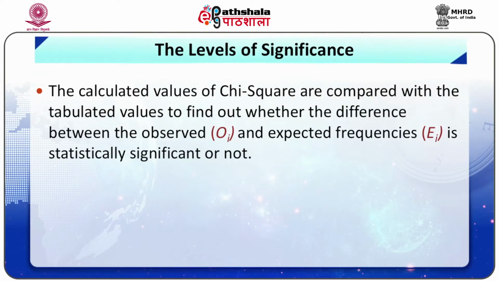Next is the level of significance. The calculated value of chi-square is compared with the critical values given in the table to find out whether the sum of the differences between the observed and expected frequencies is statistically significant or not.